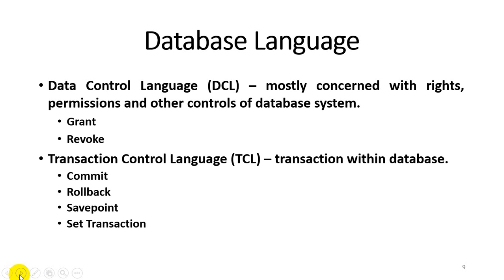What is commit? Commit means saving a particular task within a particular time period. What is rollback? Rollback is an important command: if a transaction fails, then we can revoke, or recover, our data up to the last updated record. So it also works as a data backup. Save point: when at a particular time we save a particular transaction, we use the save point. And what is set transaction?